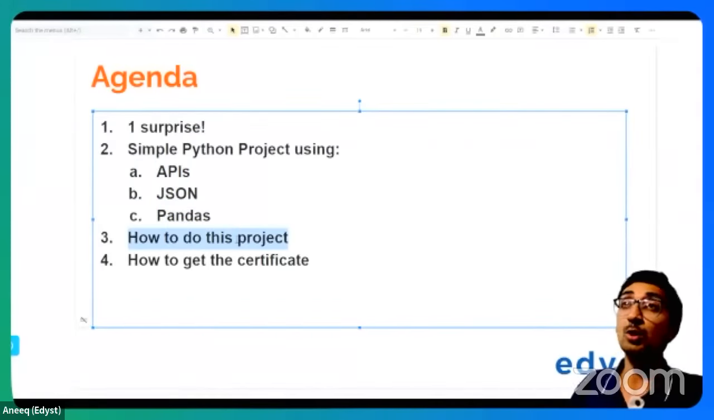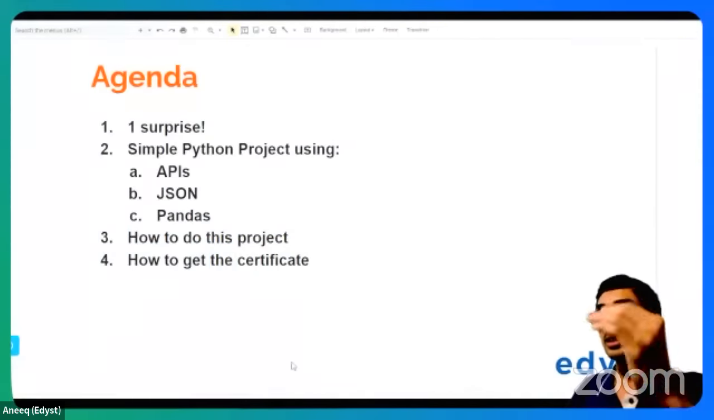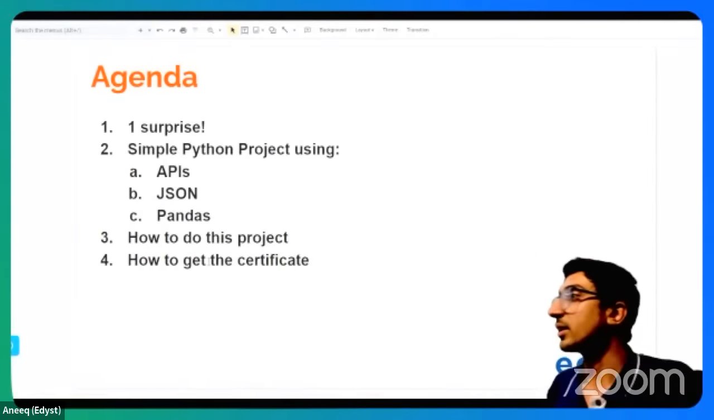I'll tell you exactly how to do this project. So we'll introduce this to you, and then we'll actually tell you how to do the project, and then how to get the certificate. So once you're done with the project, how you can actually obtain the certificate of the project as well, right? So this is the other thing that you're going to be doing. All right, perfect. Okay.